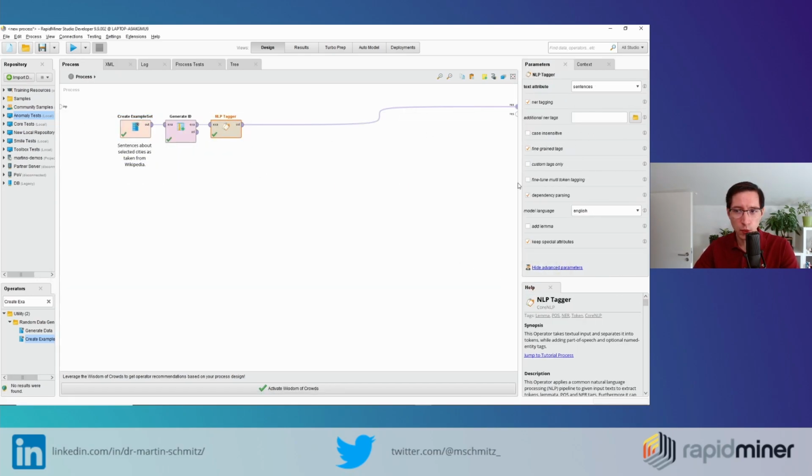You see there's quite a lot of settings here on the right-hand side. Most importantly, you set the text attribute to sentences, and then you can set the language. We currently support English, German, French, and Spanish, and then you can do quite a lot of things here.